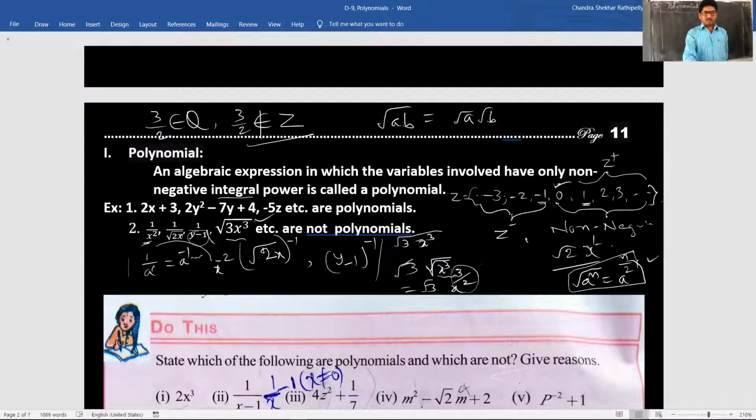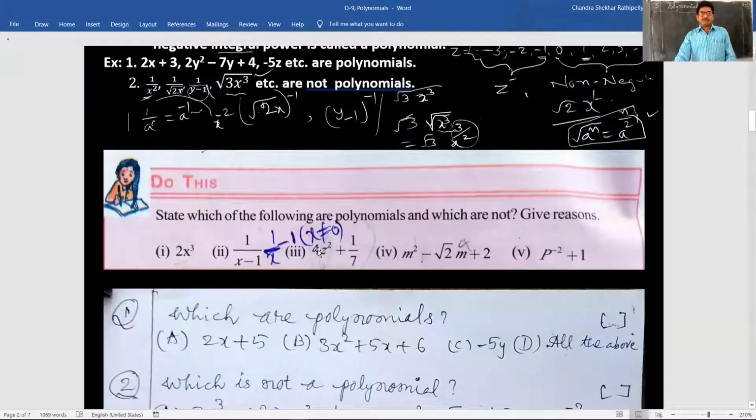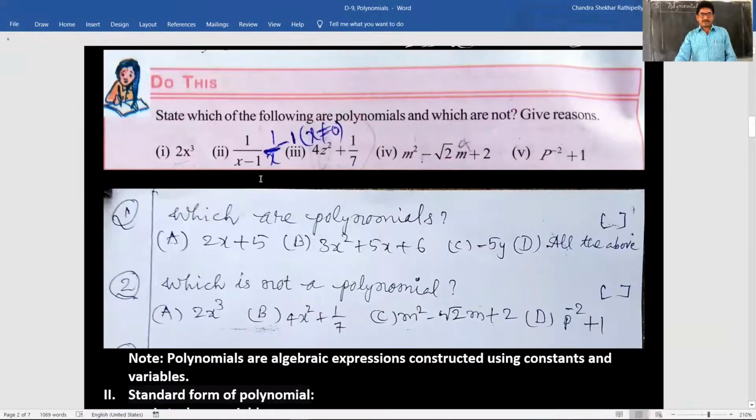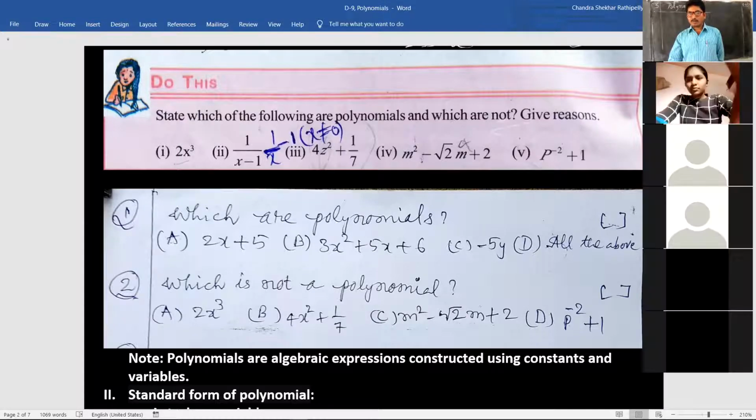So these four are different questions. You remember this, right? You understood well about polynomials in detail. Okay, now children, you try to give answers quickly. These are only questions from your textbook. Once you put on the videos, all of you, you have 10 minutes. Afterwards I will tell you.